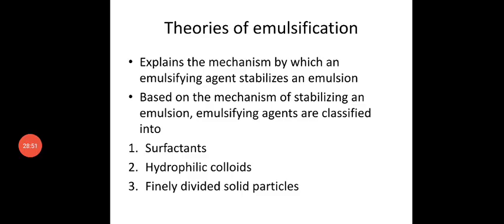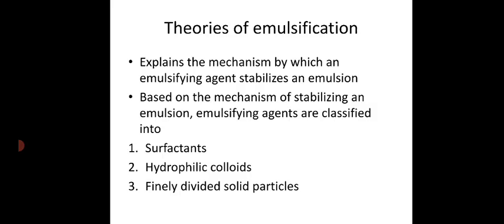Before winding up, I can also give some examples regarding the surfactants. Surfactants are of many types: anionic, cationic, non-ionic and ampholytic. Examples of anionic surfactants include sodium lauryl sulfate. Anionic means these surfactants have a predominantly negative charge, for example sodium lauryl sulfate and other soaps. Examples of cationic surfactants include benzalkonium chloride, cetrimide, benzethonium chloride, etc. These predominantly have a positive charge upon ionization.